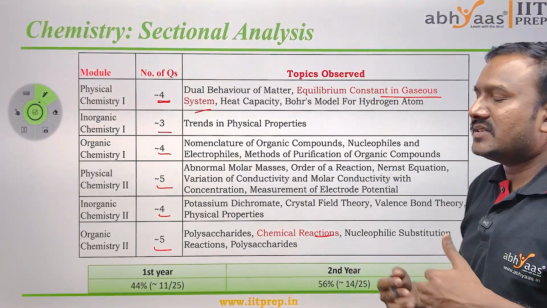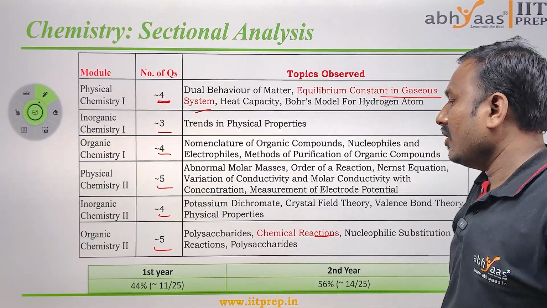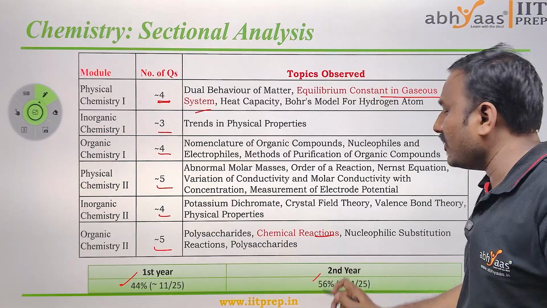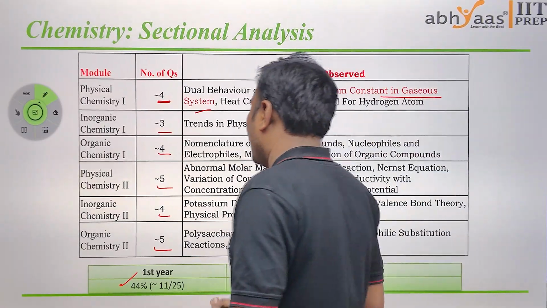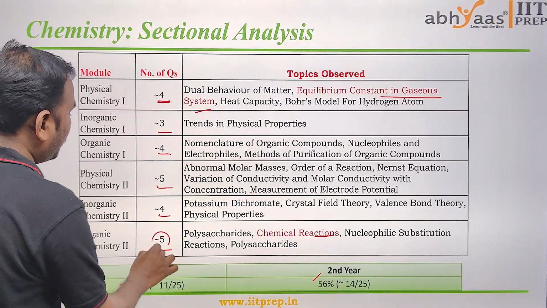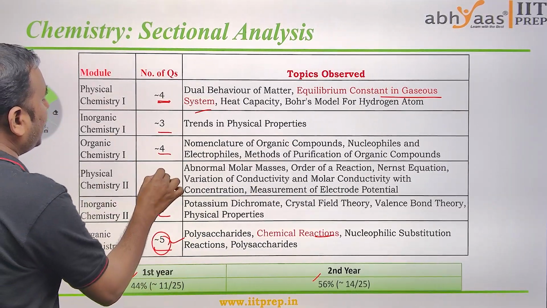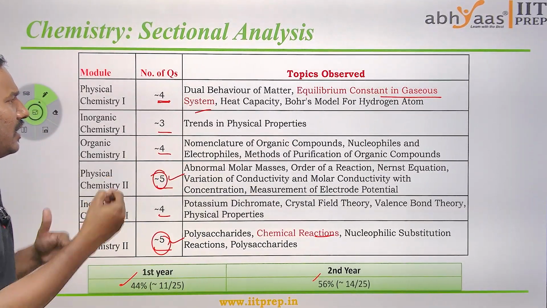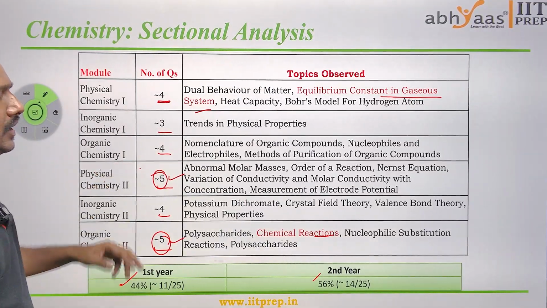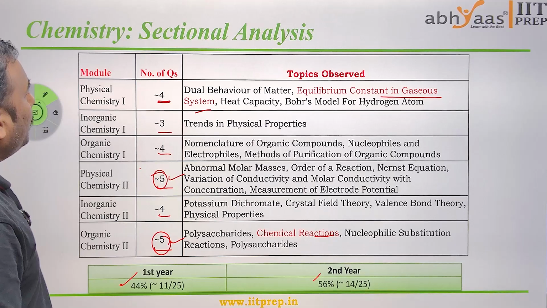For first year to second year weightage, the first year has 44% and the second year has 56%. The modules with the biggest impact are Organic Chemistry 2 and Physical Chemistry 2.